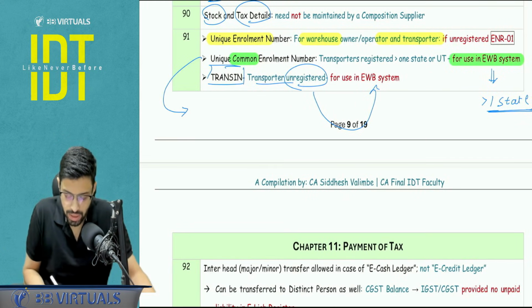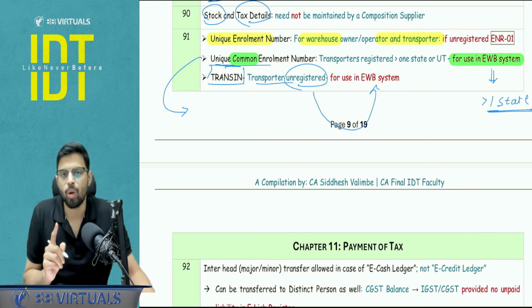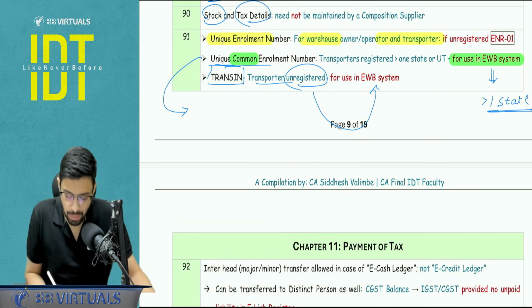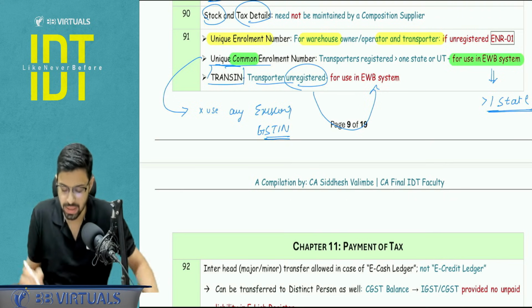For this unique common enrollment number, they had asked an MCQ, and in that MCQ they had also covered the point that once this number is obtained, the person cannot use any of the existing GST. He cannot use any existing GST. I hope this is clear.